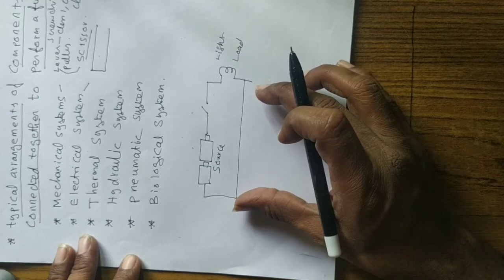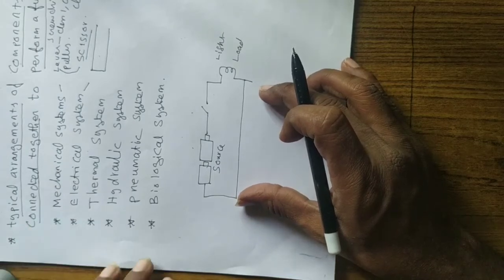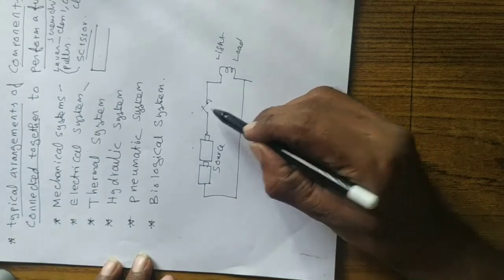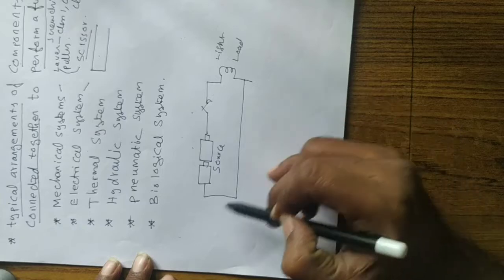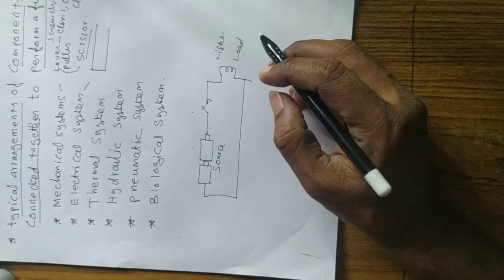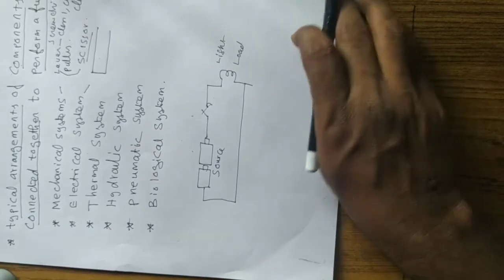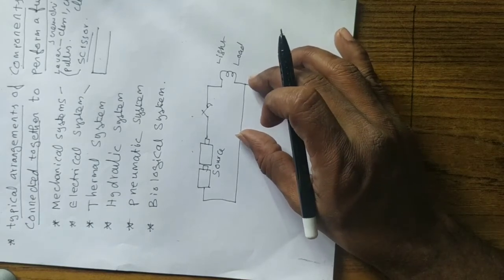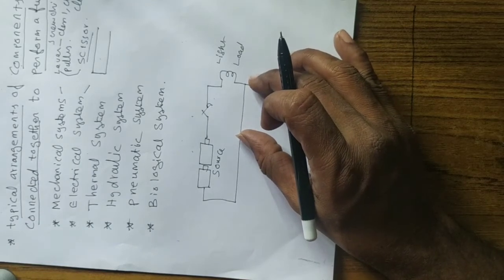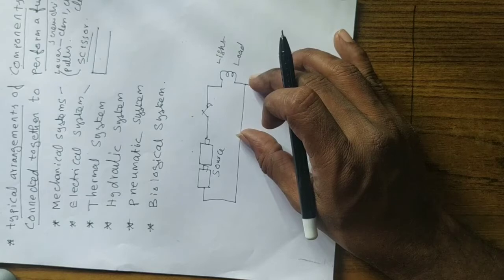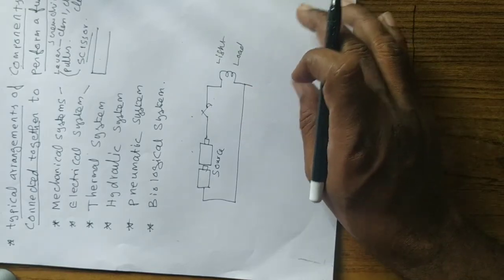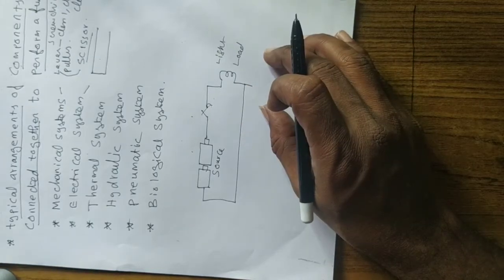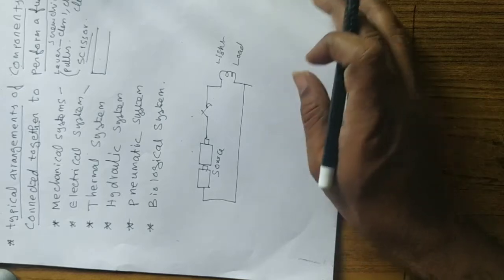Now this may be the example for a simple electrical system. When I close the switch, the current flows through the circuit and the bulb glows, right? So this is an example of a simple electrical system. The input for an electrical system is maybe a voltage or current, okay? So a system sensitive to voltage input or current input is called an electrical system.